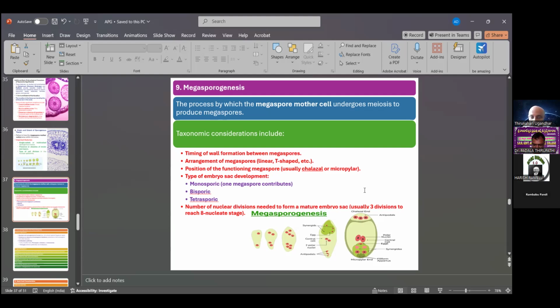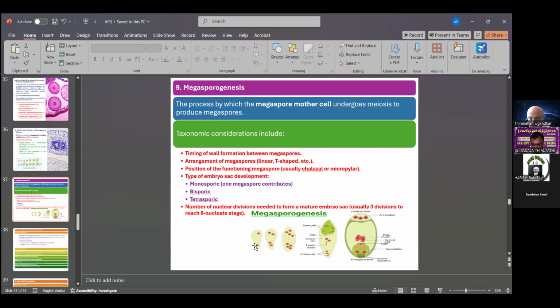The type of embryo sac development: monosporic, bisporic, tetrasporic. Only a single cell develops into the embryo sac, or 2 cells, or 4 cells. That is a characteristic feature of the families. It is the number of nuclear divisions needed to form a mature embryo sac, usually 3 divisions to reach the 8-nucleate stage. See, here are the 3 divisions.